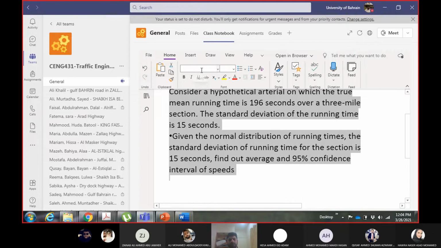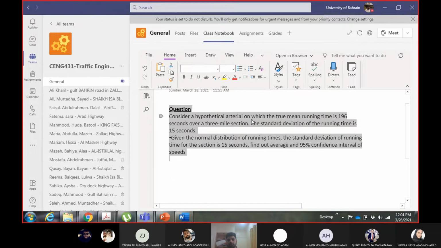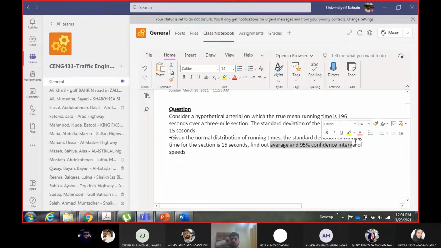We have an arterial that has a true mean running time of 196 seconds over a 3 mile section, and the standard deviation is given. Assuming that the running time also follows a normal distribution, which we have discussed in the spot speed chapter, we have to find the average and 95% confidence interval of speeds.